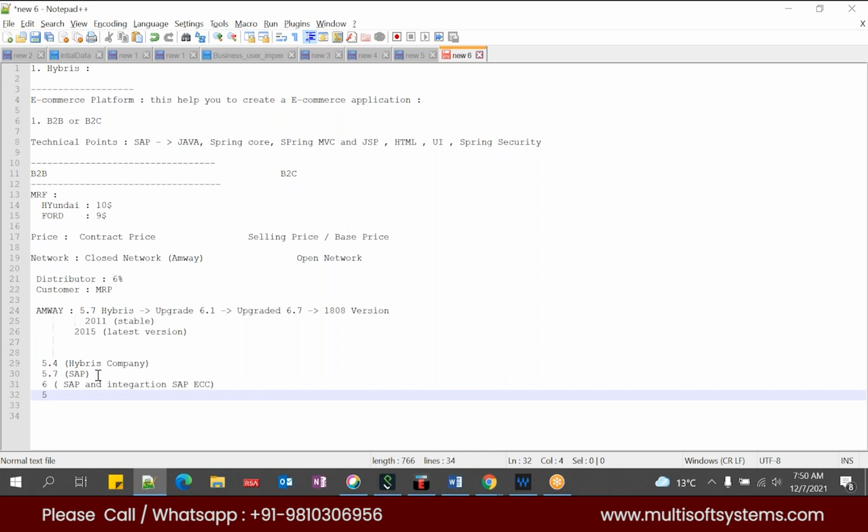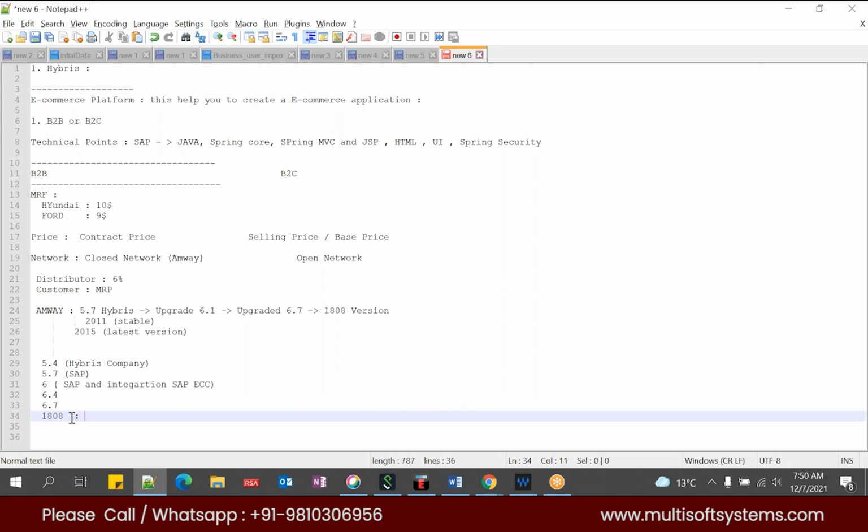So 6.1, then after 6.4, then 6.7, after that, instead of going with version 7, they started doing 1808. This is nothing but 2018, month 08. In this particular place, they started the upgrade process, but they released it in 2019. They released this product in 2019, but they started in the month of 08 of 2018. That is August.